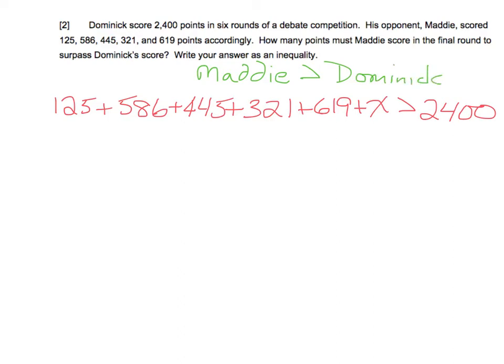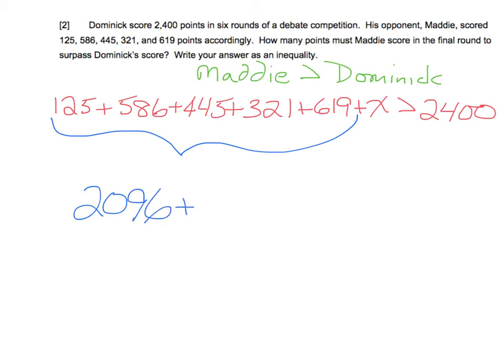So we want to first go ahead and add up all of these numbers. You can use a calculator, which I'm going to do. If we add all those up, we get 2096 plus some unknown has to be bigger than 2,400.